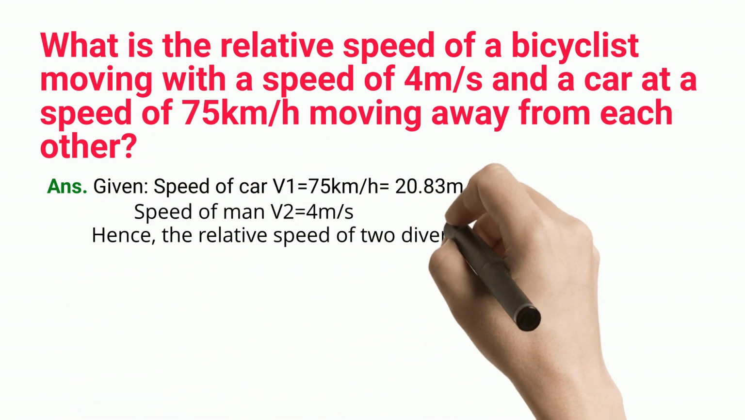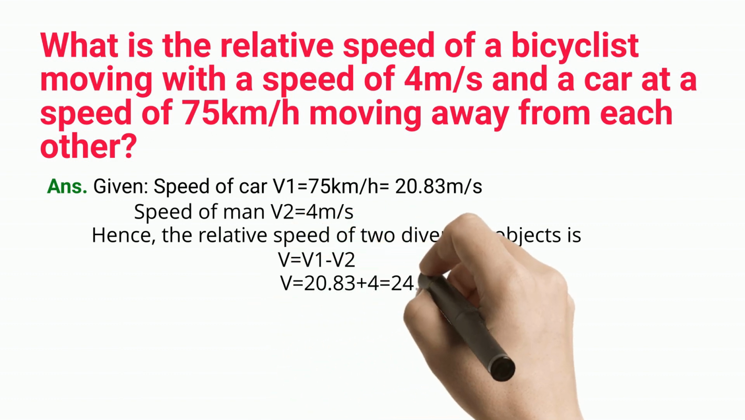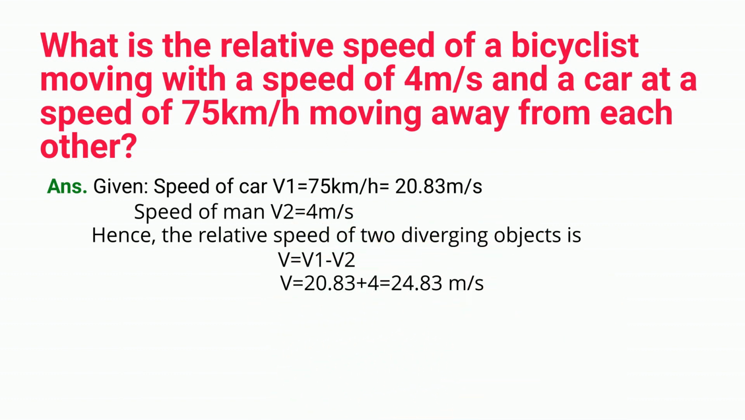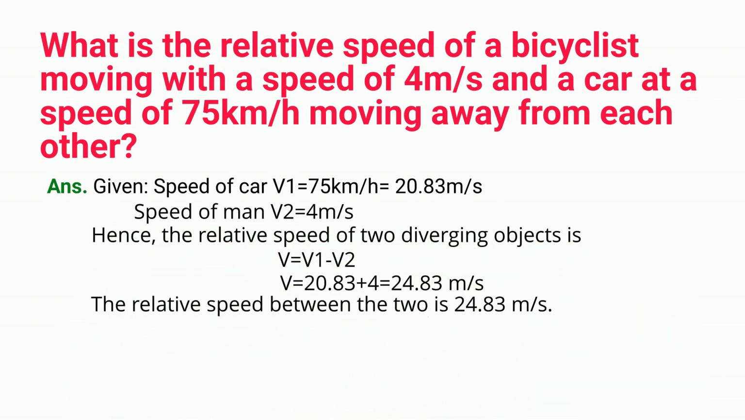Hence, the relative speed of two diverging objects is v equals v1 plus v2. v equals 20.83 plus 4 equals 24.83 m/s. The relative speed between the two is 24.83 meters per second.